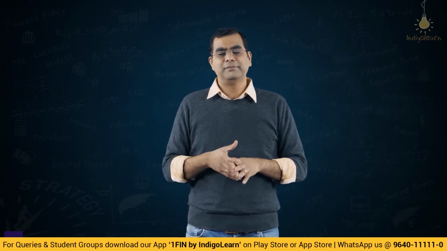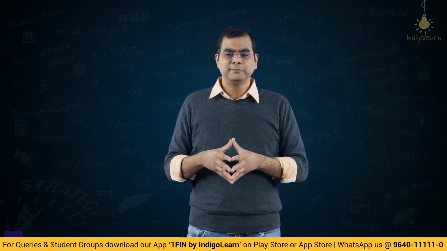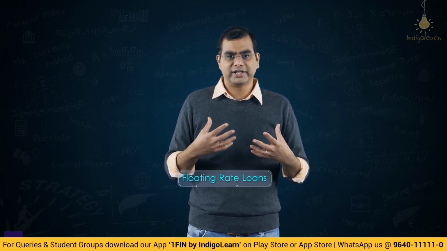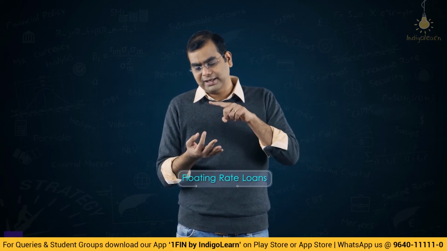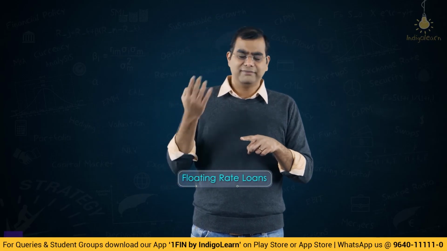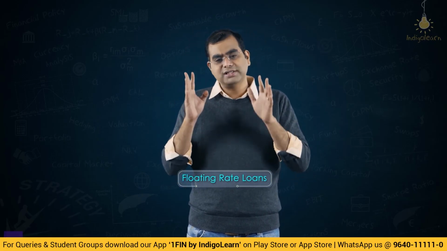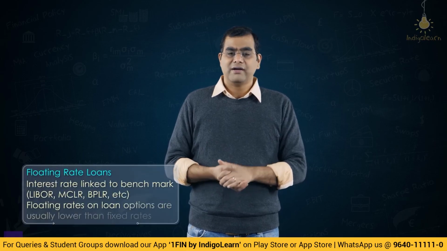So why is all this important? Because when you do interest rate risk management, we talk a lot about fixed rate loans and floating rate loans. What are floating rate loans? All these that I have explained, MIBOR, LIBOR, BPLR, MCLR, and then many other new things that have come up. All these loans are floating rate loans. What are fixed rate loans?